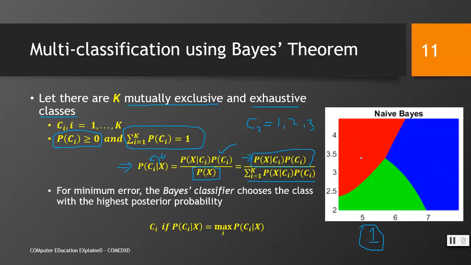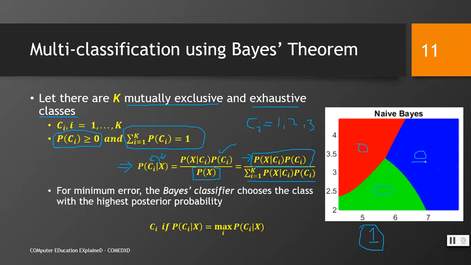Then we are left with this formula only. It tells us the probability of x being here, here, and here. So there would be some probability in each, and one of these three values would be the maximum one. Whichever is the maximum, we will choose that.